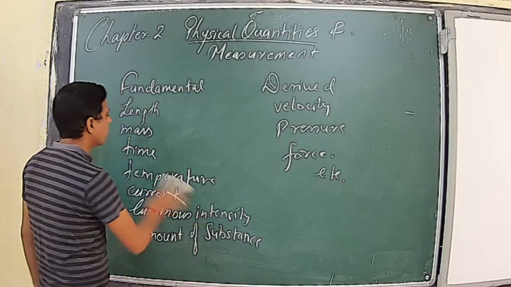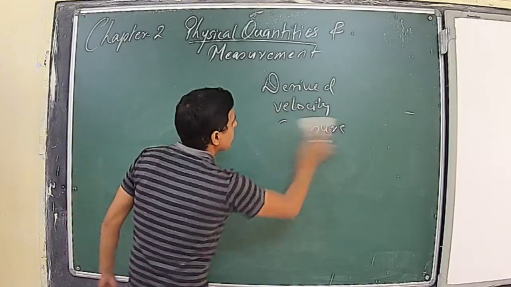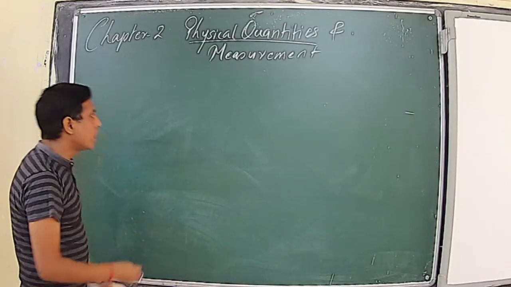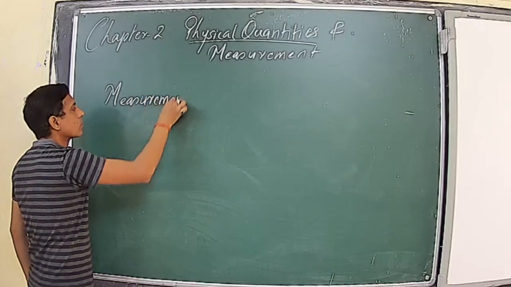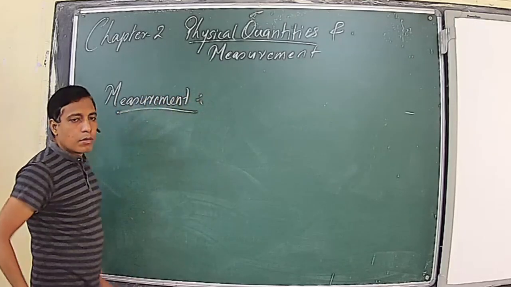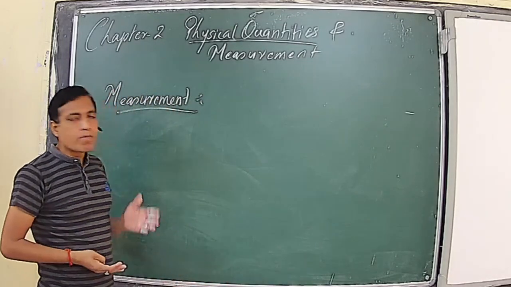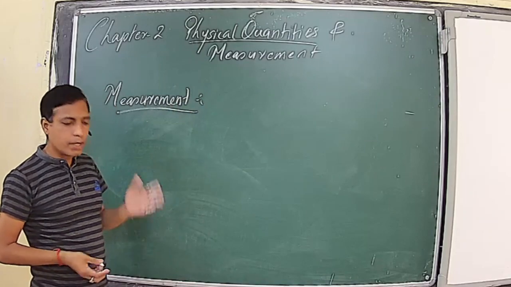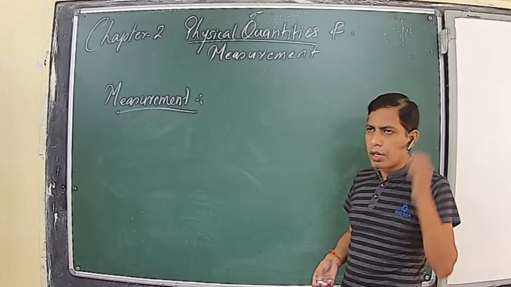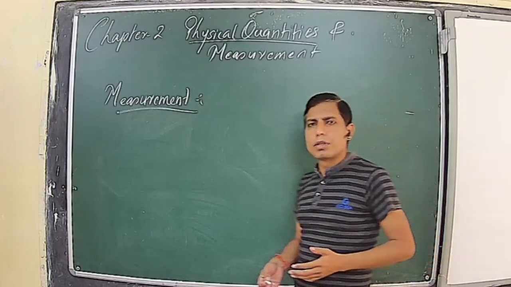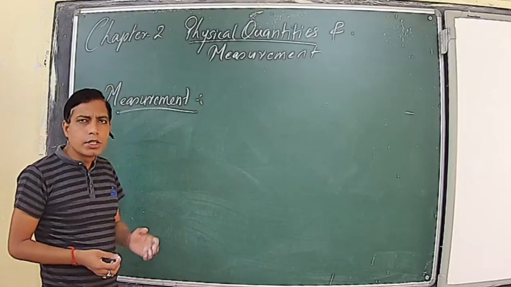Let's move on fast to our next topic, that is measurement. So what is measurement? Measurement is basically the comparison of an unknown quantity with a known quantity. Suppose I ask you, go and purchase 1 kilogram of mango. When you go to a fruit seller and ask, give me 1 kilogram of mango, what do you observe? You observe that he takes a balance.